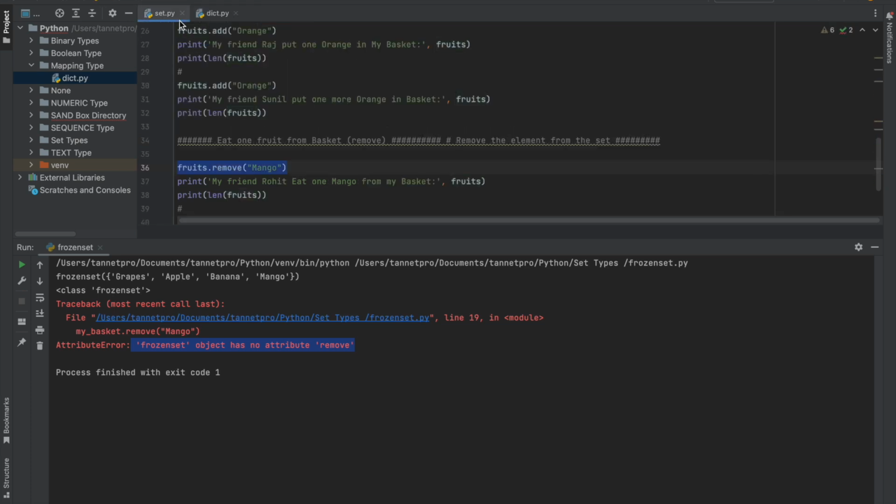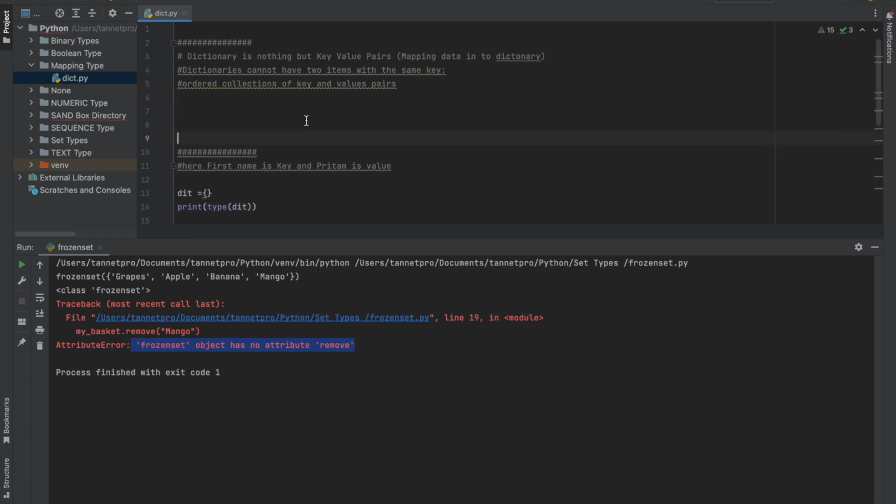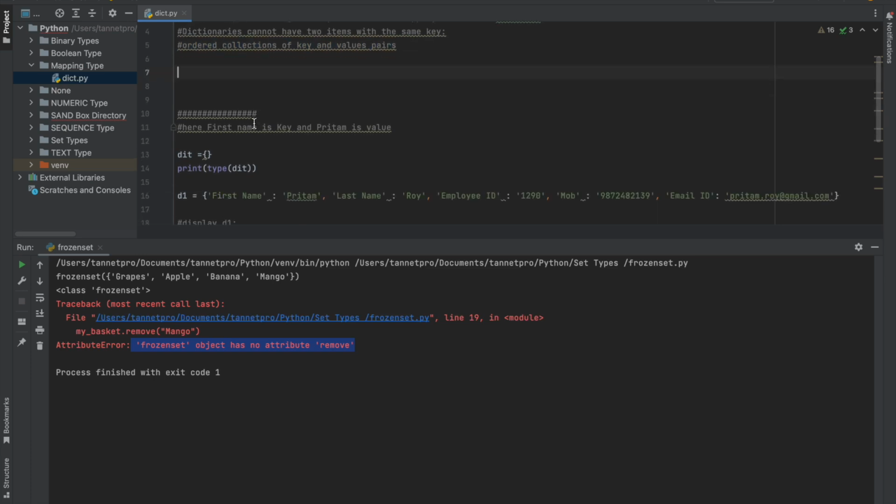Let me close the frozenset and set. It's clear. A dictionary is nothing but a key-value pair, mapping the data in the dictionary. Dictionaries cannot have two items with the same key, no duplicates; it does not allow you. They are ordered collections of keys and values. This is an important part. So here first name is always the key, and Pritham is always the value.